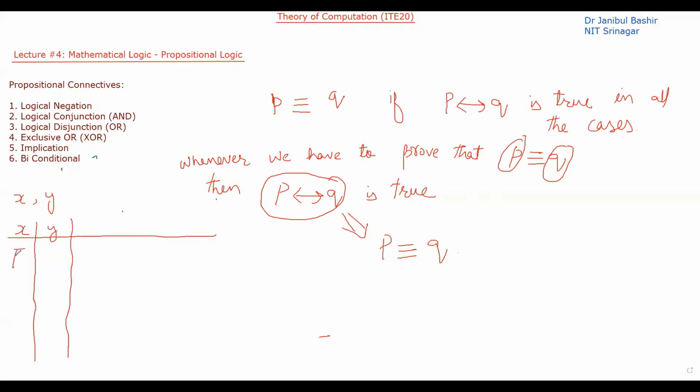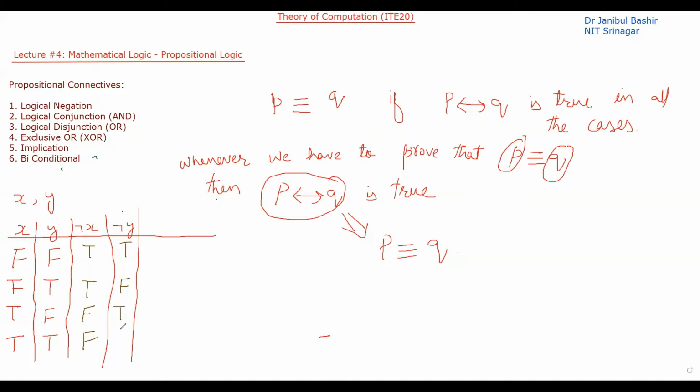Let's give the truth values: true, true, false, false for x, and true, false, true, false for y. Now let's write not x and not y. So not x will be false, false, true, true, and not y will be false, true, false, true.